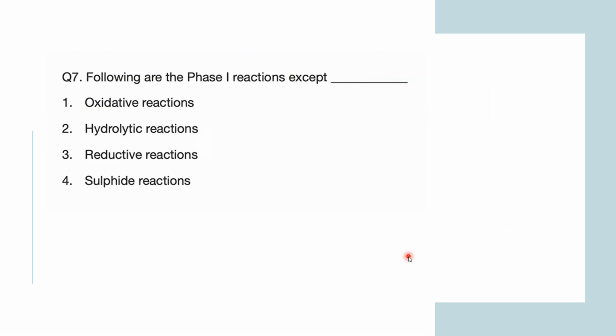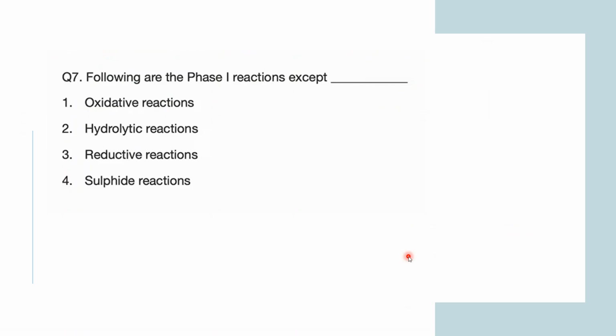Now coming to the next question. The following are phase 1 reactions except: oxidative reactions, hydrolytic reactions, reductive reactions, sulfide reactions. What do you mean by phase 1 reactions, and which one of the following is not a phase 1 reaction?